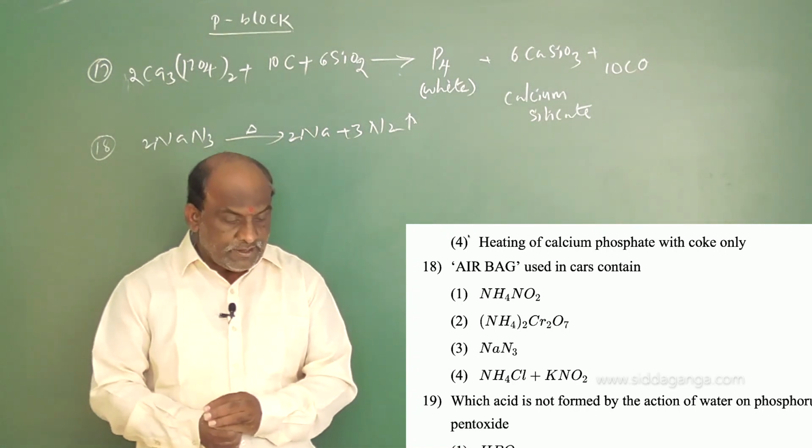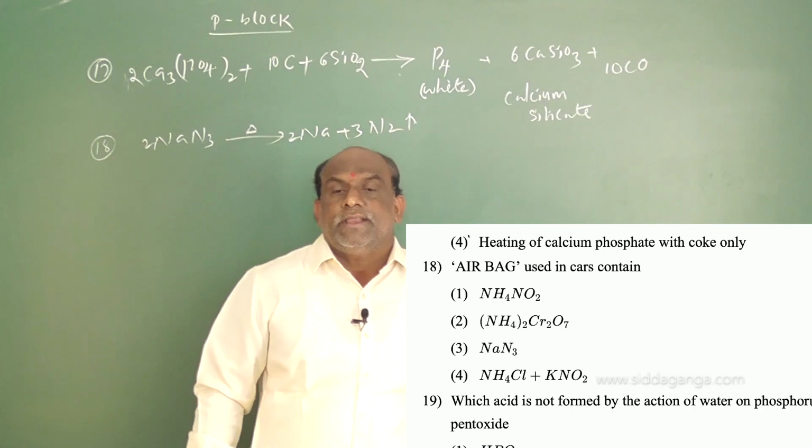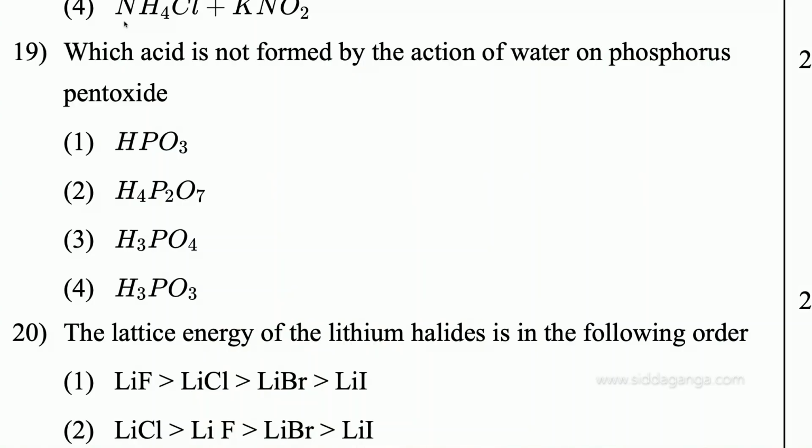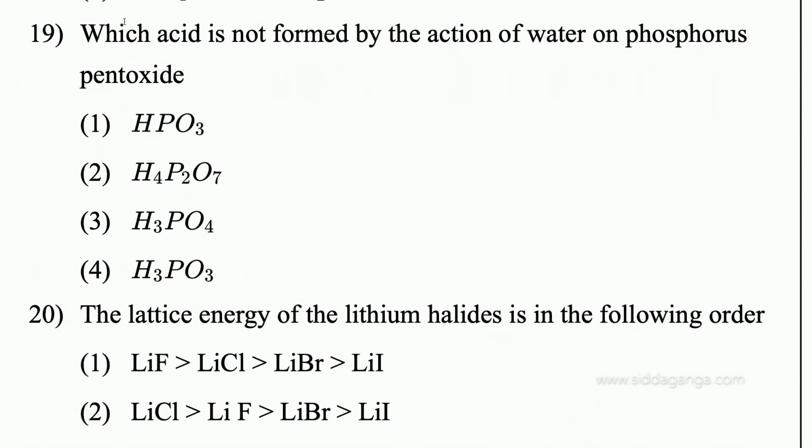Next we go to question number 19. Which acid is not formed by the action of water on phosphorus pentoxide?